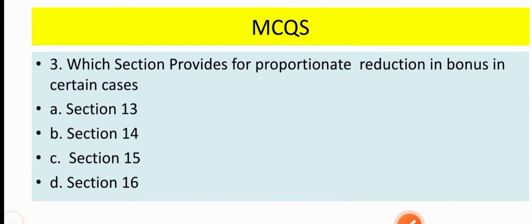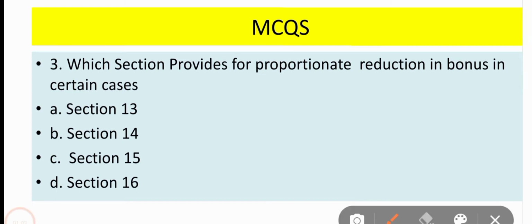Now come to question number 3. Which section provides for proportionate reduction in bonus in certain cases? The employer can proportionately reduce the amount of bonus in certain cases, and it comes under section 13. So the correct option for this question is option A, section 13.